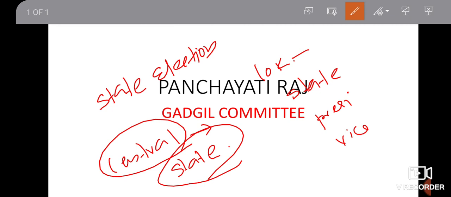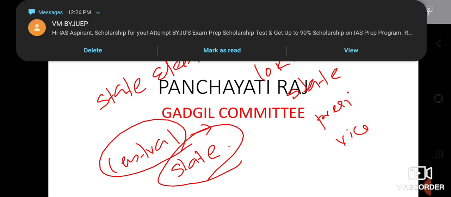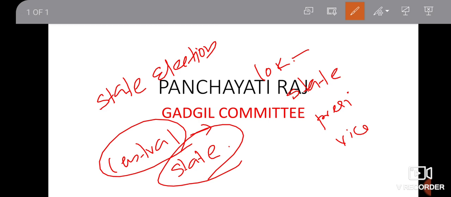So you should remember at least 5-6 points thoroughly, and the rest you can guess, because just by recollecting what the present Panchayati Raj institution has, you can write from that only. Okay, so that's all about this topic.